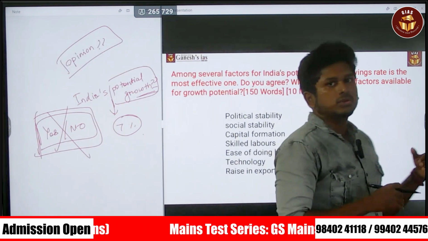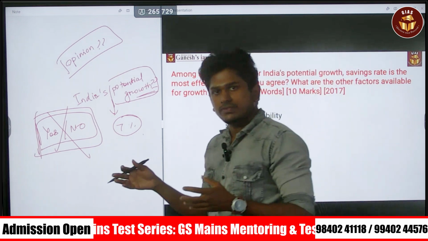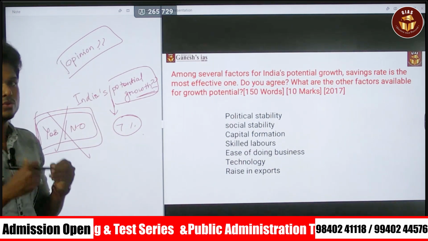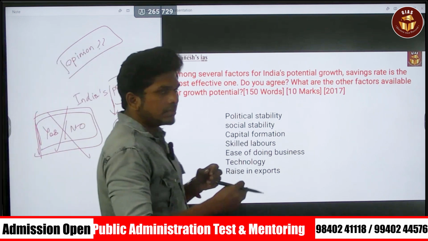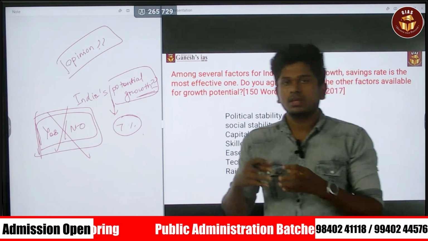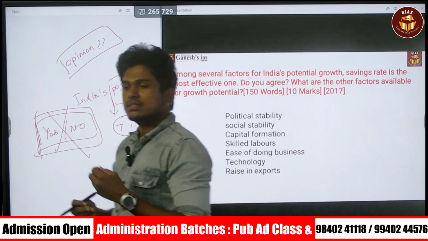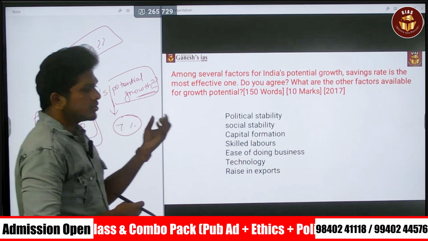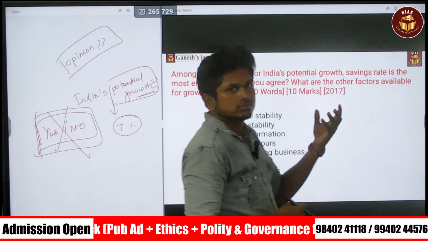One side it is connecting to the Suez Canal, another side to the Pacific Ocean. These are the smaller things; I am not speaking about everything. These are certain things that are going to contribute to the potential growth of India.